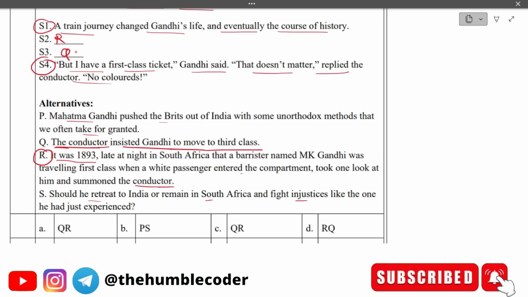Okay, so the correct answer that we have got is R and Q. So which is option number D in our case. So the correct answer for this question is going to be option number D. Okay, so let's now move on to the next question.